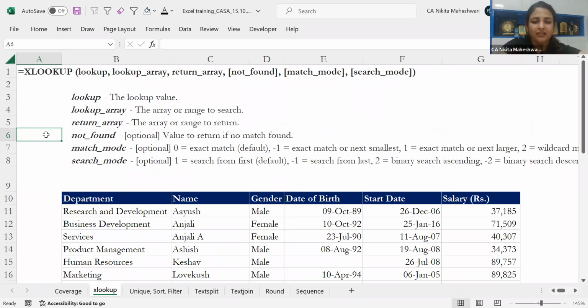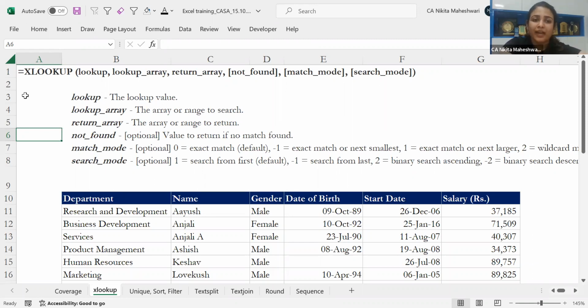Now that error cell, we all know how it comes. It comes like this, #N/A. This at times becomes very disturbing for our data, obstructs the data. There is always this annoying thing of why is it there? So to counter that, we used to use IFERROR. So if there is an error, please give us this value. Now, XLOOKUP is inbuilt with this feature that if your formula is erroneous, or if you're not able to find something, it will give you an option that, okay, tell me what do you want to put in place of that.